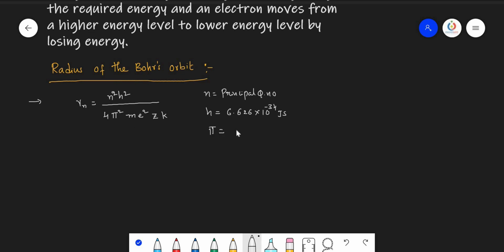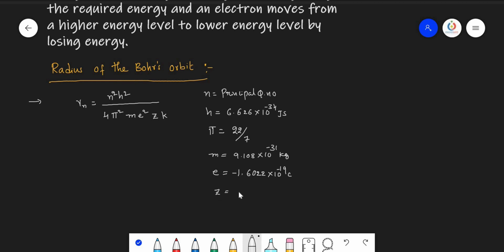Pi is also a constant value, which is 22 by 7. m is the mass of the electron, which is 9.108 into 10 power minus 31 kg. e is the charge of the electron, that is 1.6022 into 10 power minus 19 coulombs; the minus sign has no significance while solving problems.